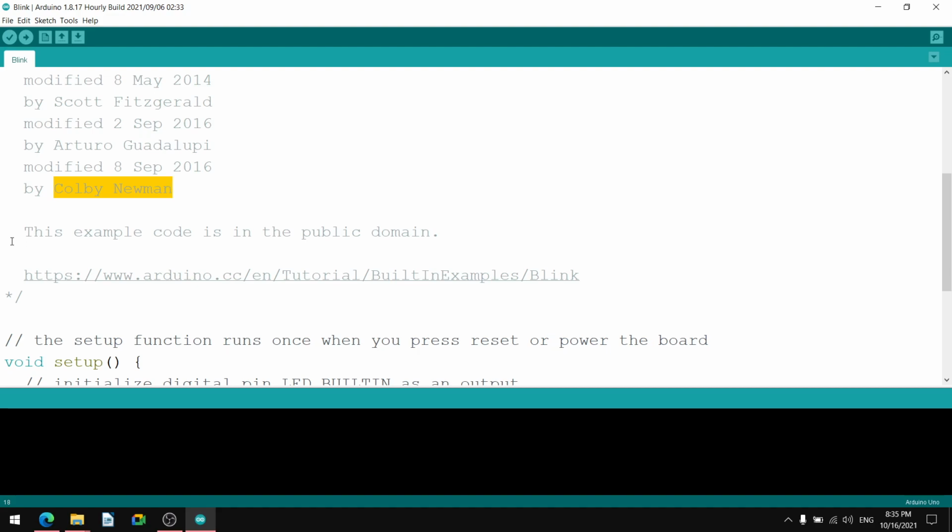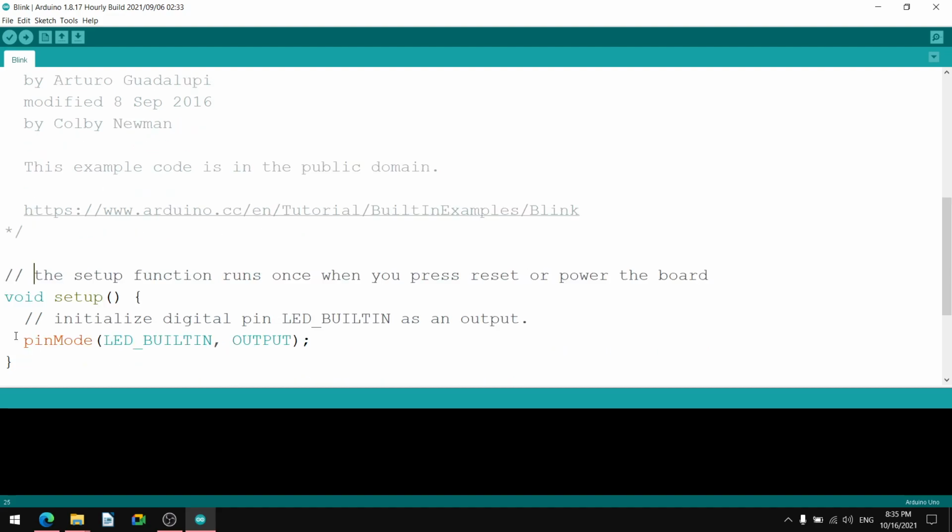And this written information says this example code is public domain and it is found at http://www.arduino.cc/en/tutorial/BuiltInExamples/Blink. So this link is given, and then it is the end of the block comment, star slash, then double slash, which is the single line comment. The setup function runs once when you press reset or power the board.